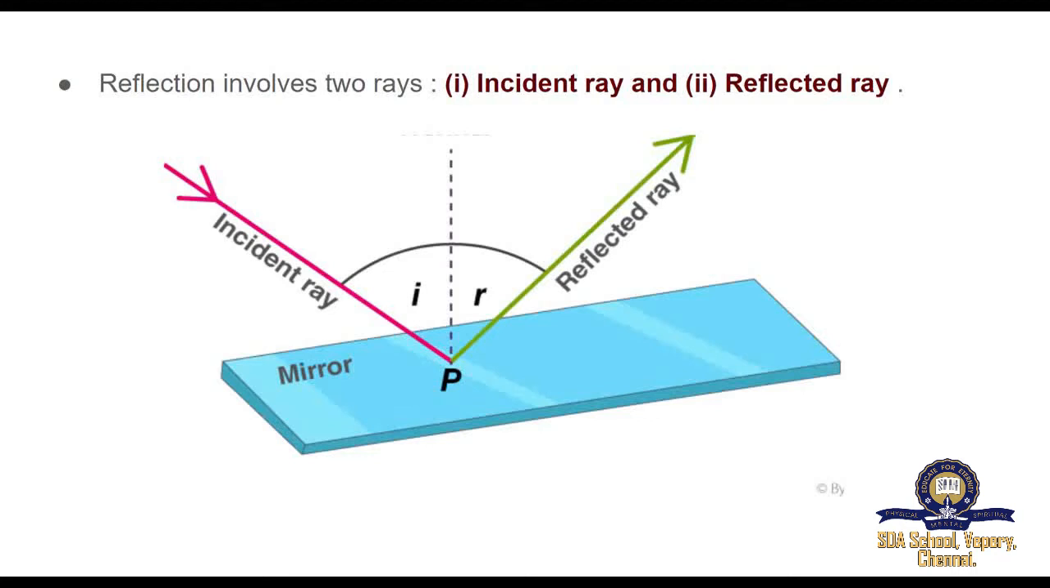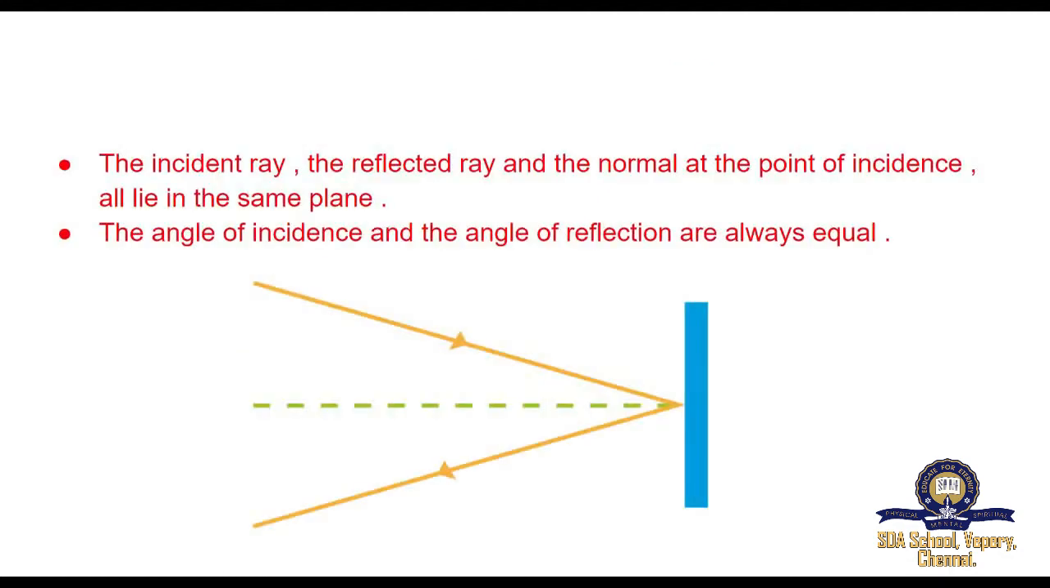Incident ray is the light ray in a medium falling on the shiny surface of a reflecting body. After falling on the surface, this ray returns into the same medium. This ray is called the reflected ray. An imaginary line perpendicular to the reflecting surface at the point of incidence of the light ray is called the normal. The relationship between the incident ray, the reflected ray and the normal is given as the law of reflection.